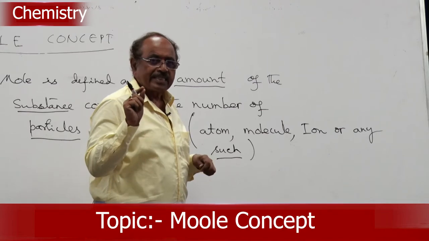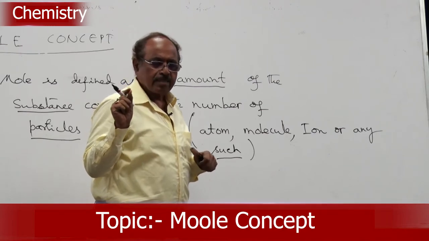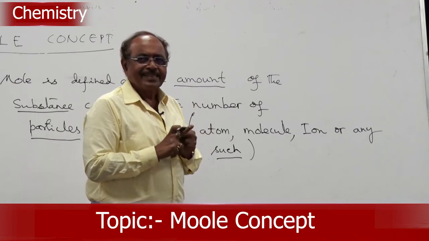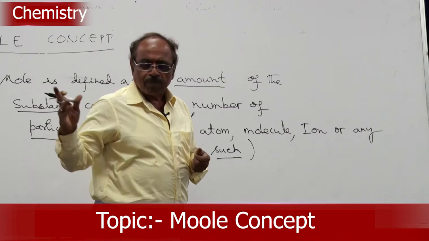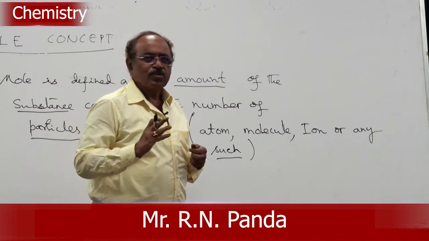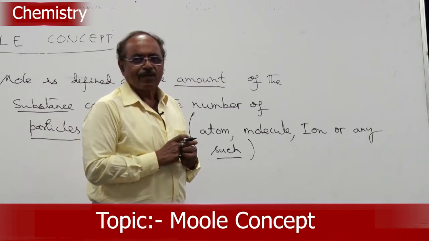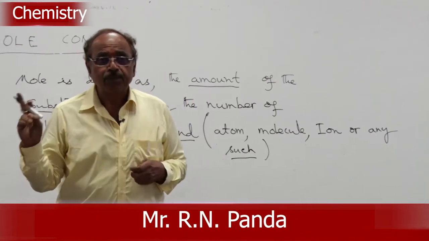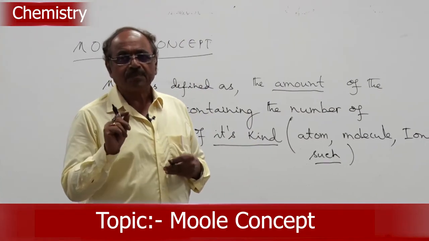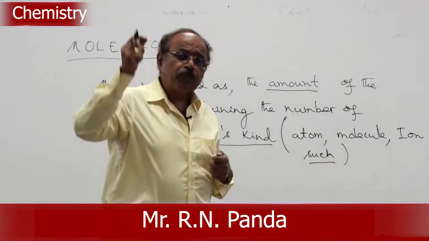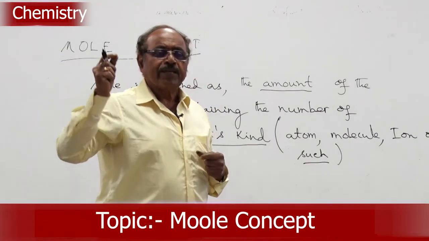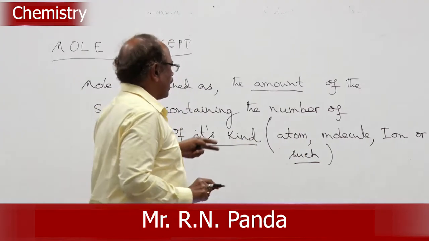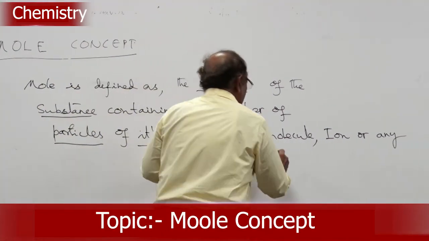It is restricting itself. The scientist who gave the definition of mole, he is restricted. You can't use a mole of human beings, you will not use the number of moles of cows, you will not use a mole of mountains, you will not use a mole of bananas. So, he says it is only applicable to whom? Atom, ion, molecule, or in future if any other particle of this type is found, then it can be applicable to them. So, or any such equal in number